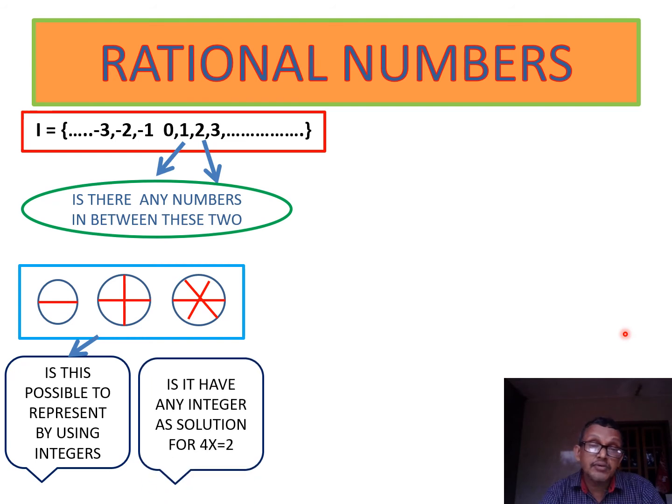One more example I will give. Does it have any integer as a solution? 4x equal to 2. You know how to solve a linear equation. 4x equal to 2, so x equal to 2/4. Then you will get x equal to half.